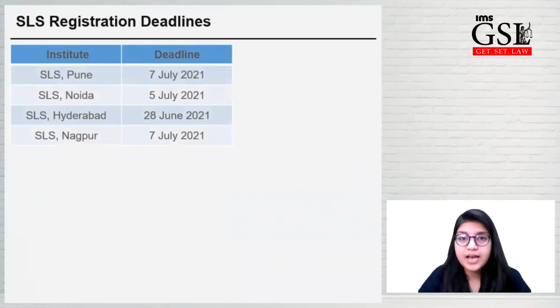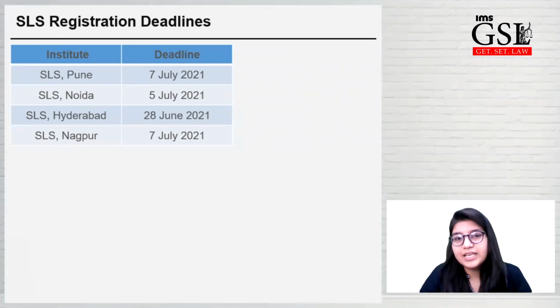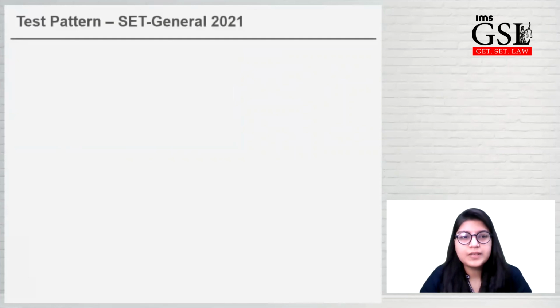For law aspirants, Symbiosis has different registration deadlines for all 4 campuses. SLS Pune deadline is 7th of July. SLS Noida, 5th of July. SLS Hyderabad, 28th of June. And SLS Nagpur, 7th of July. So I request all my students to sit on one day and fill out all these forms, because you might miss the registration deadline if you sit on different dates.